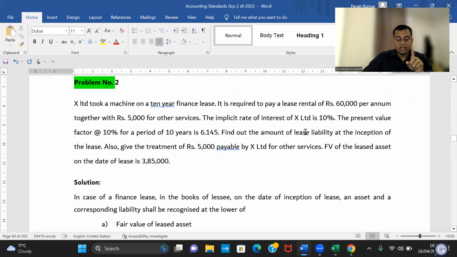First, we consider implicit rate of interest, which is IRR of the lessor, for lessee accounting. Because see, for example, I am a salaried individual. I took loan from ICICI Bank. I will not have any interest rate. No, whatever ICICI Bank asks, I will pay. So ICICI's IRR is relevant for accounting in the books of Pavan.